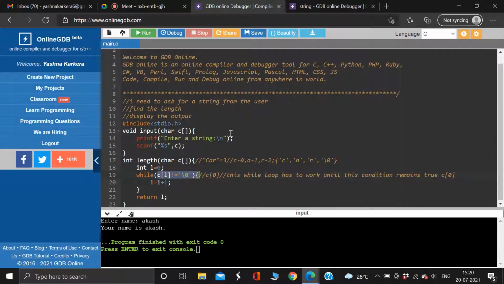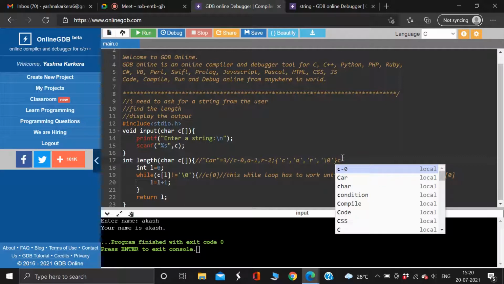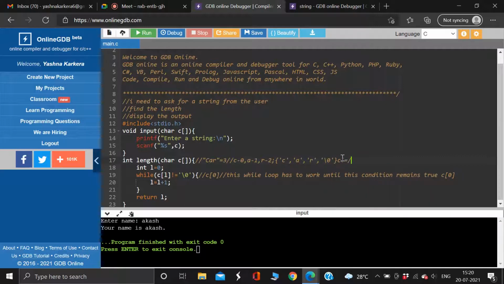You've given it equal to 3, right? So C of 0. Answer me, what is C of 0? In this string, what is C of 0? That is C. Good. Is C not equal to the null character, true or false? Yeah, it's true. It's not equal to the null character.